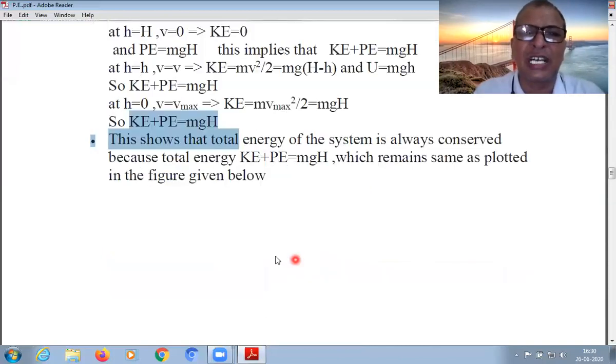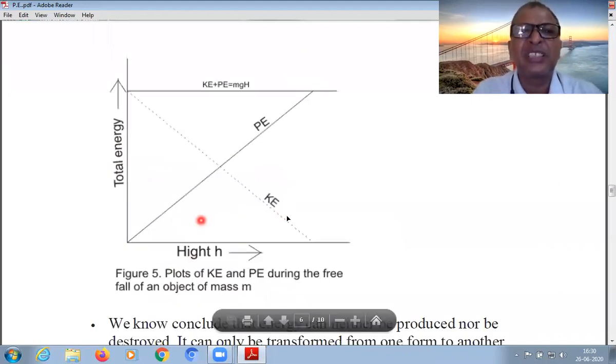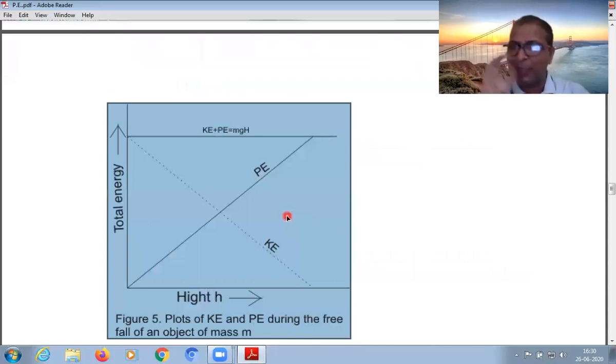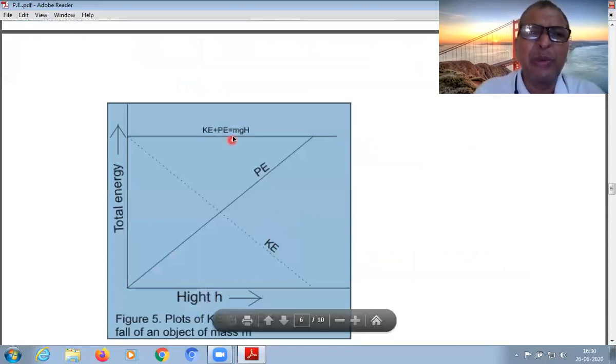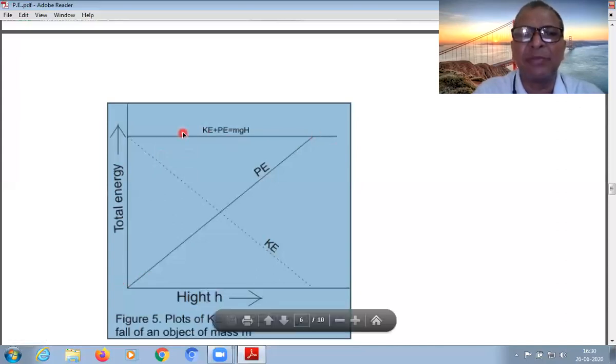So this is the important conclusion we draw, and it can be understood by this graph. One thing is very important. A graph speaks a lot. There is a lot of importance in the graph in physics. What is that importance? See in this graph, this is the top position. This is the total energy. The maximum potential energy is here, mgh.